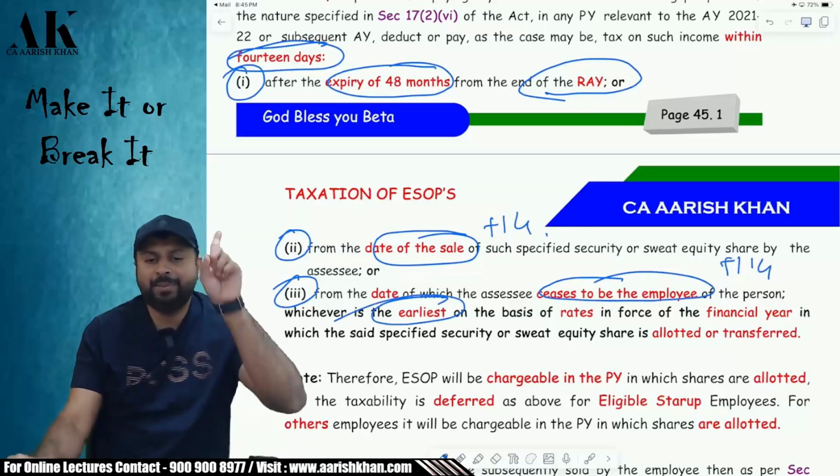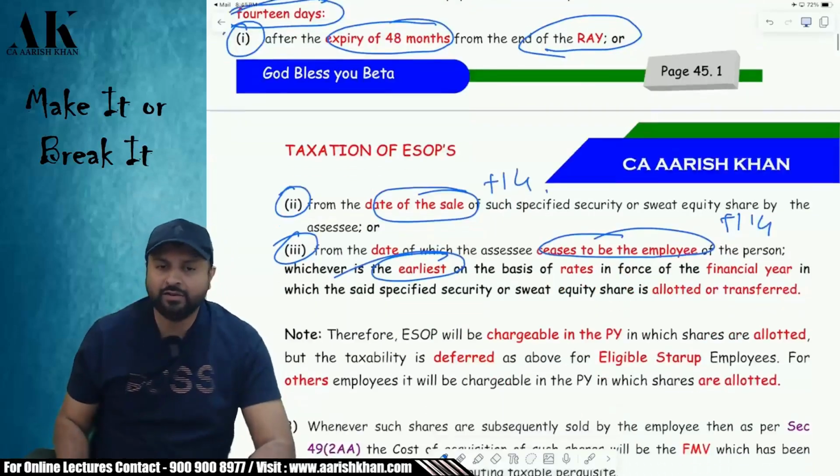Whichever is earliest, based on that you will be liable for tax. Okay, I hope it is clear to all of you.